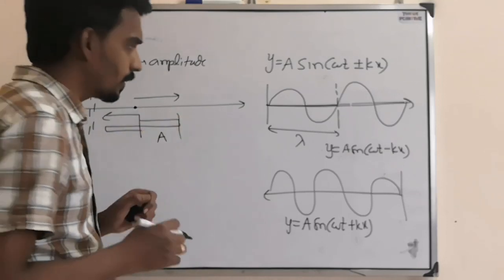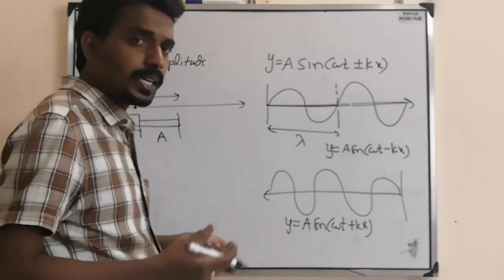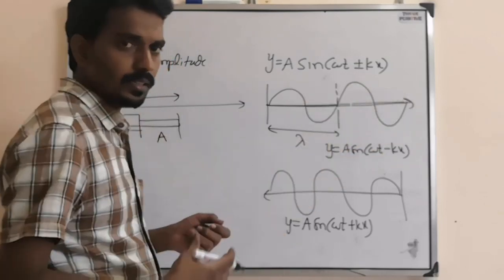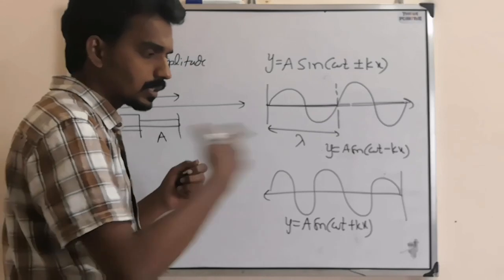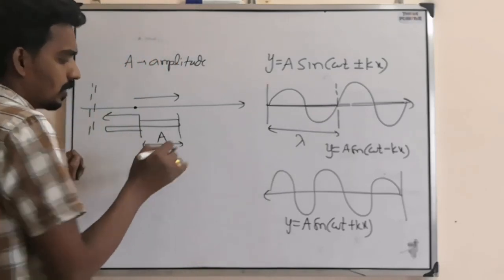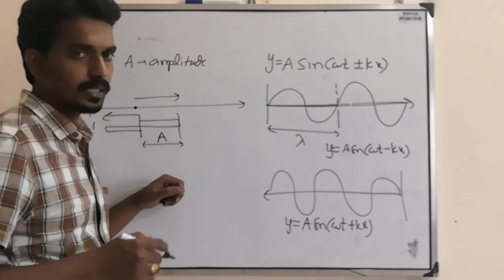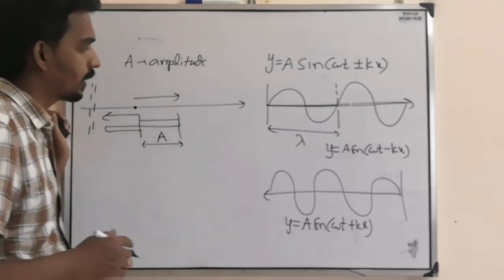Not just one particle vibrates; many particles of the medium do. When I am speaking, the sound wave travels through air and all the air molecules vibrate with one common amplitude. That amplitude is A, the maximum displacement for each vibrating particle.